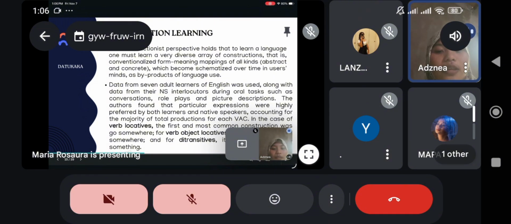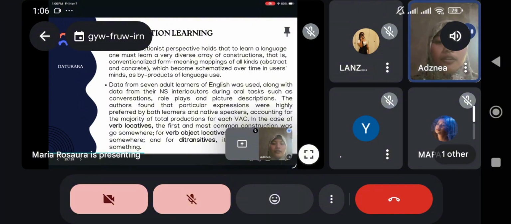This study typically investigates whether learners are assisted by factors such as frequency or prototypicality. Also, in the study of Ellis and Ferreira-Junior, 2009, we have verb argument constructions, or VACs, that language learners often use when learning English. We have verb locatives, verb object locatives, and ditransitives. Verb locatives describe movement from one place to another. The most common and basic construction was go somewhere.